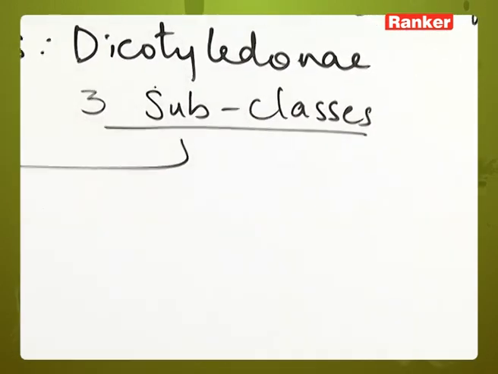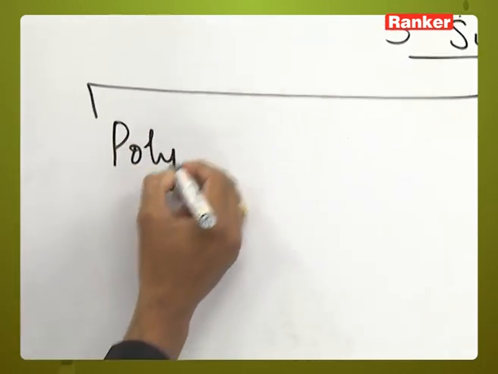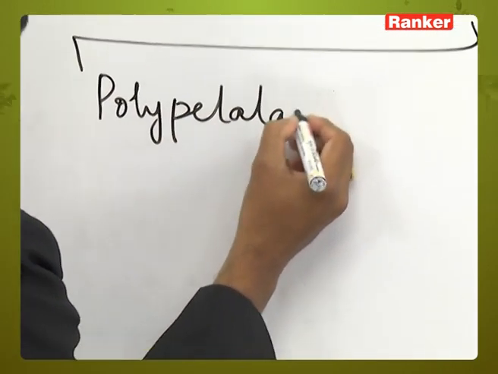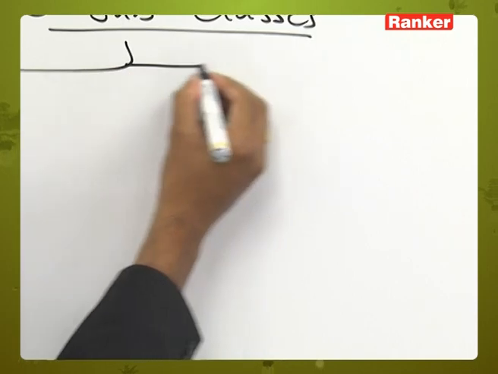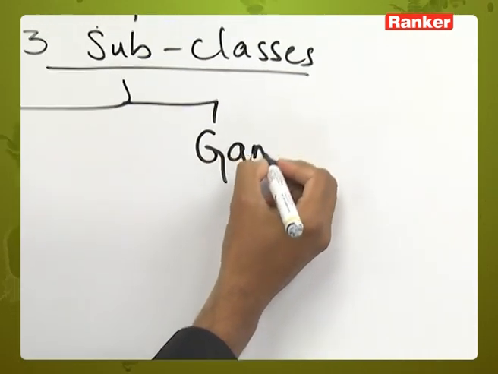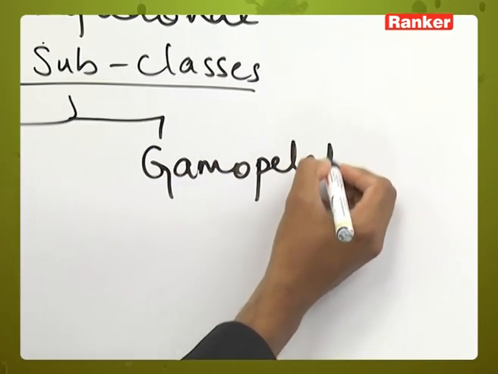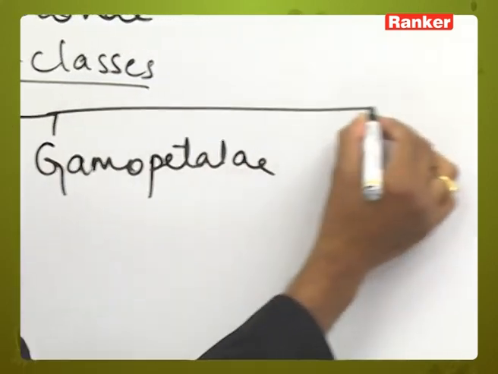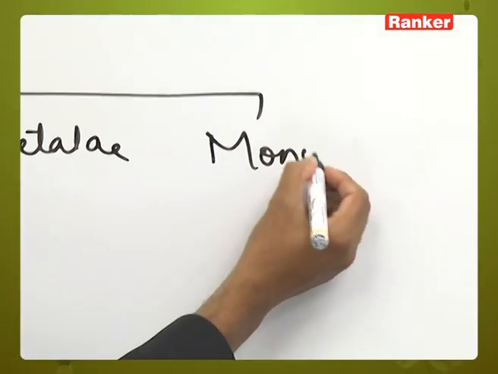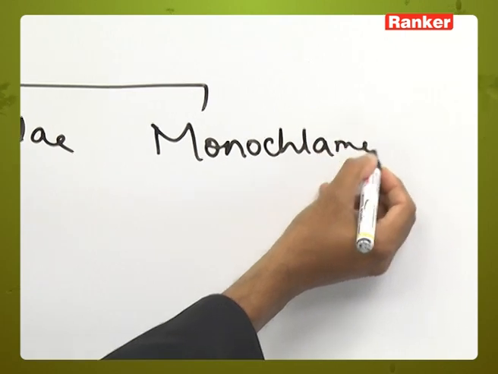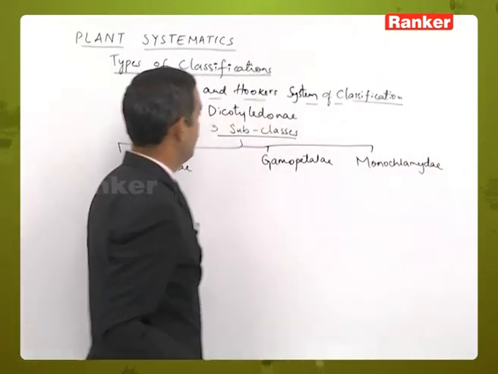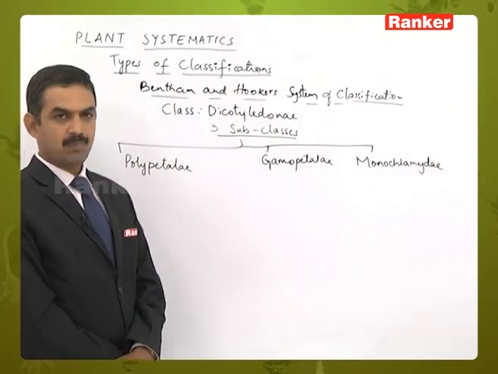Those are Polypetalae, Gamopetalae and Monoclamidae. So under dicots, 3 subclasses are there.